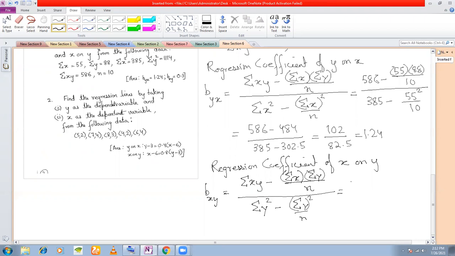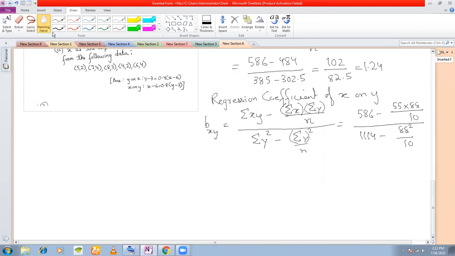Put the values here: 586 minus 55 into 88 divided by 10, whole divided by 1114 minus 88 square divided by 10. Now you can simplify this and find the value to be 0.3. This is how you find the value of the regression coefficient. Any question till this part?